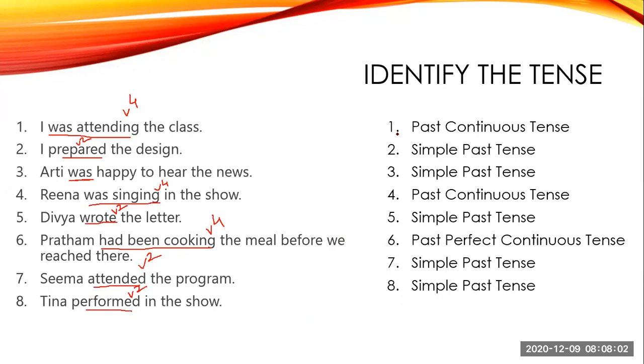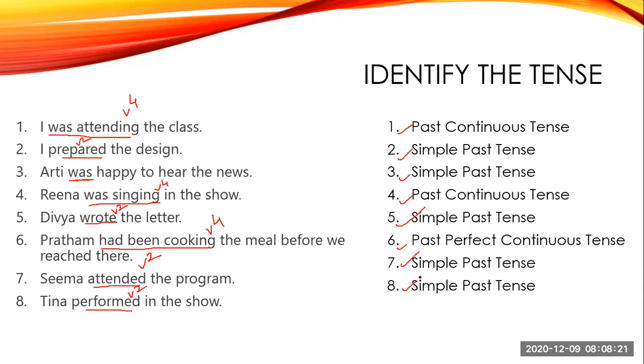The first is your past continuous. The second is simple past tense. Third is simple past tense. Fourth, past continuous tense. Fifth, simple past tense. Sixth, past perfect continuous tense. And seventh, simple past tense. And the last one, simple past tense.